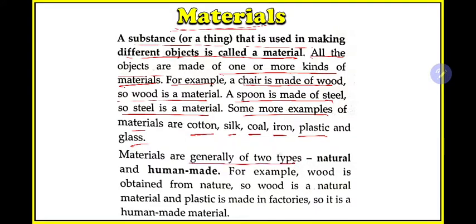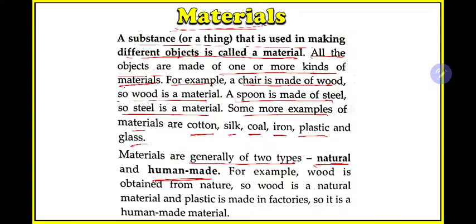Materials can be generally of two types. One is natural, another one is human made. Natural materials are those obtained directly from nature. For example, for making a chair you are using wood. Wood is not human made, you are getting it from plants, so it is natural. For making cloth you are using wool, then silk. These you are obtaining from different animals or plants. So these are also natural materials.